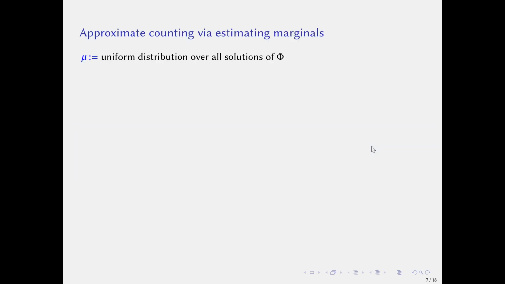Our method is based on approximate counting via estimating marginals. This is a widely applied subroutine. Here is a brief introduction. Let mu be the uniform distribution over all solutions of Φ. Assume that Φ contains n variables from v1 to vn, and tau is a satisfying assignment of Φ.